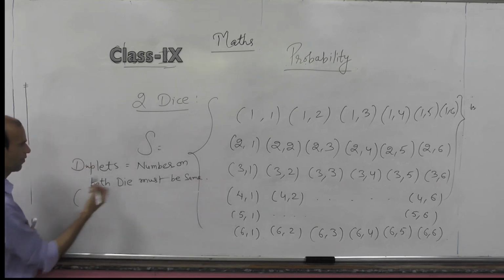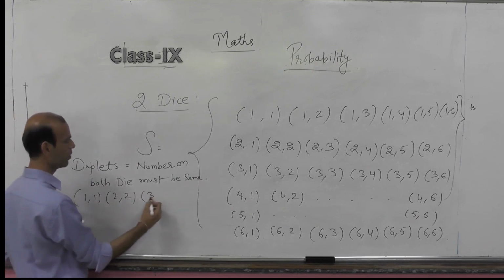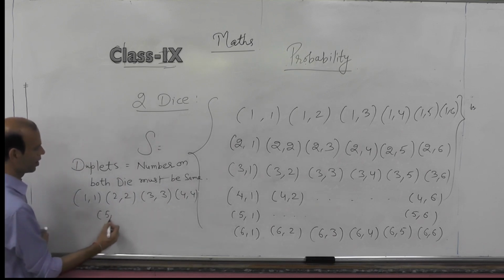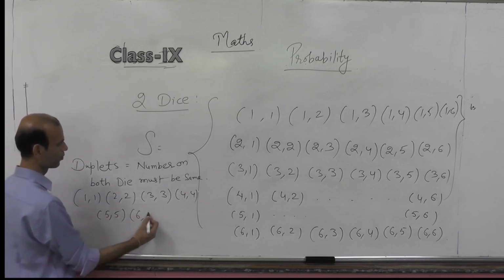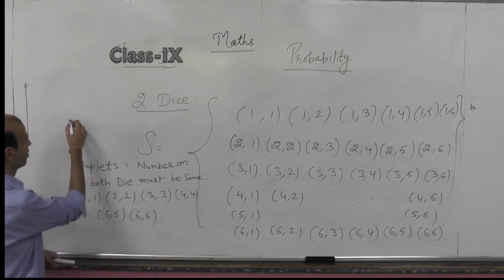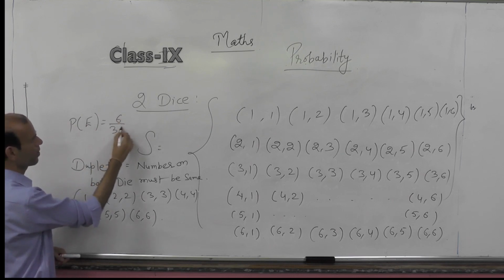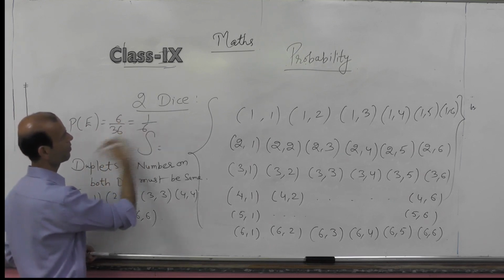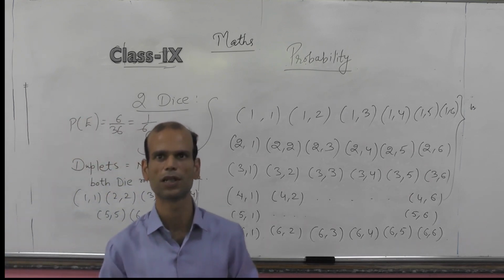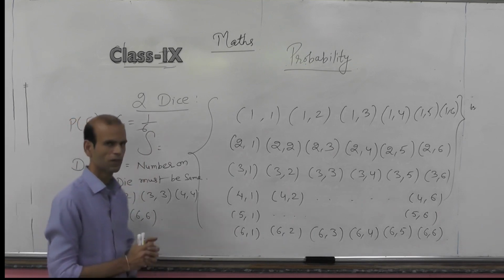We'll have 6 favorable cases, which are 1, 1, 2, 2, 3, 3, 4, 4, 5, 5 and 6, 6. So the answer of getting a duplet will be 6 upon 36, which is 1 by 6. This is the first very important question always asked when we talk about 2 dice.